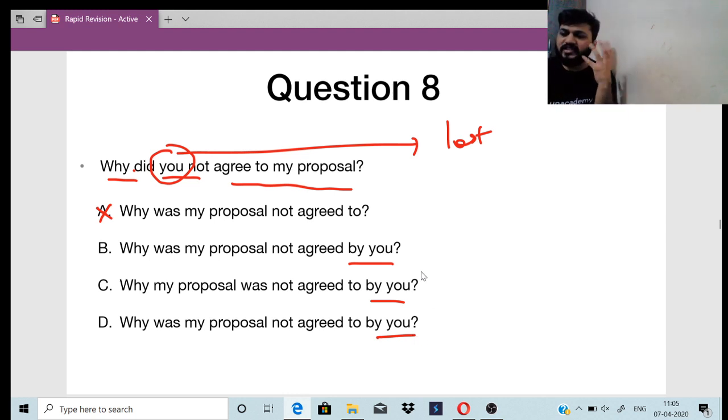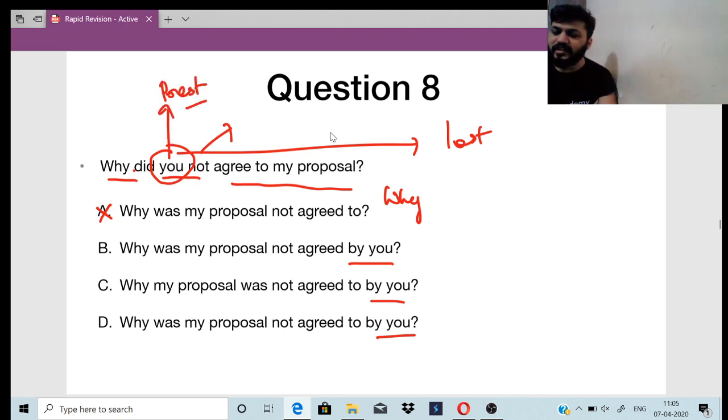But what is the first thing we are telling? Here we are asking a question, right? So: why did you not agree to my proposal? So this is in which tense? Isn't this in present tense? So change it to past tense, okay?